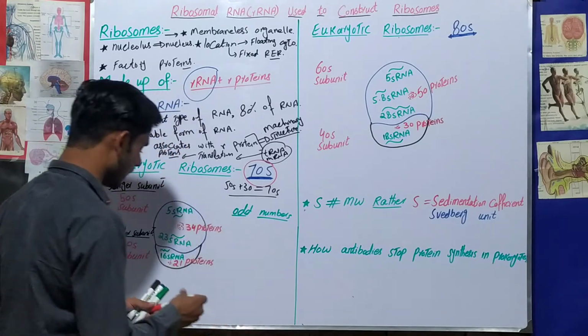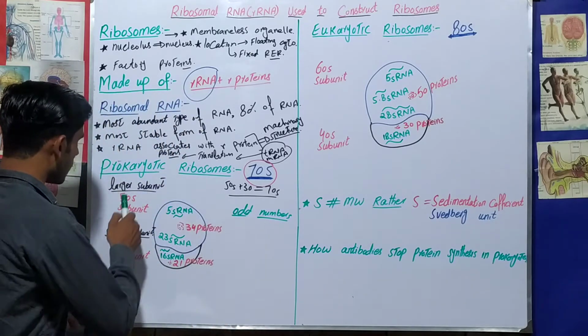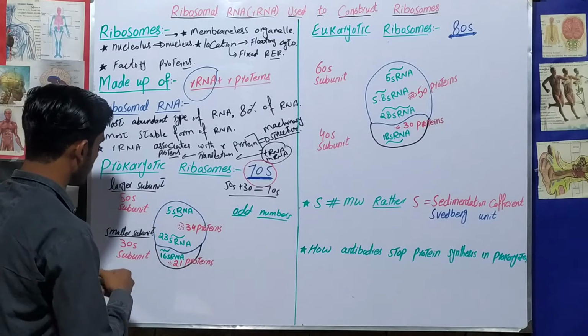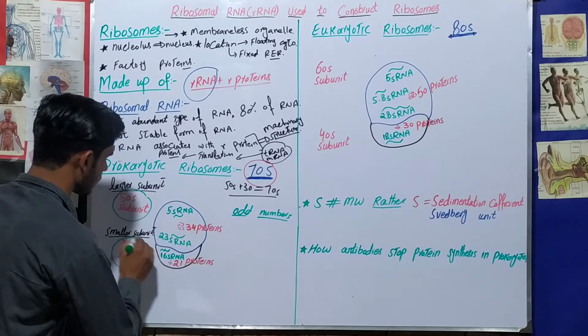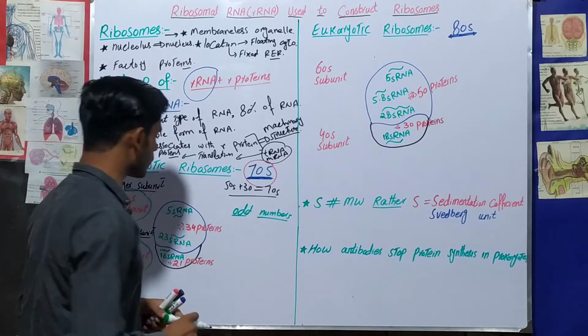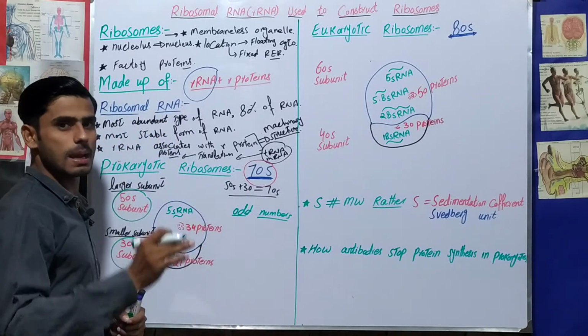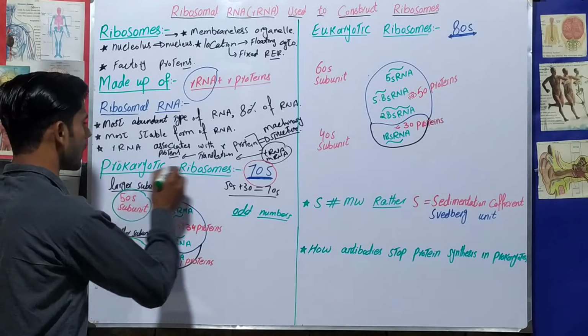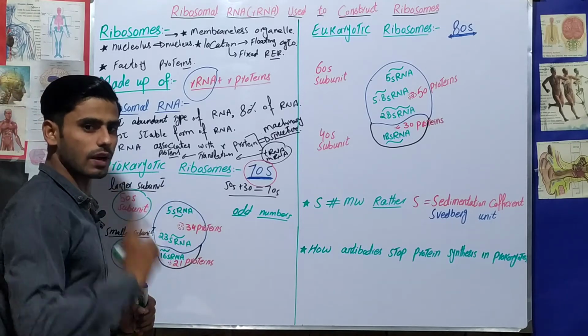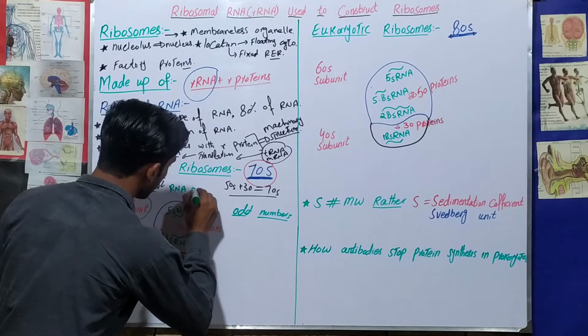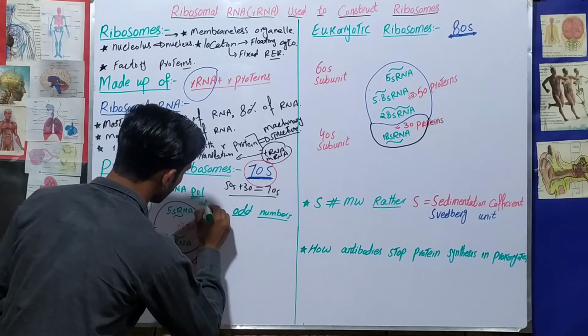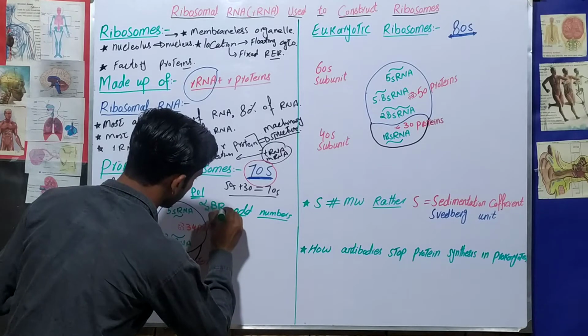And we move into the detail. You know that this is the 50S subunit and this is the 30S subunit. These both are the subunits. These both subunits are made up of the same RNA polymerase. You know that prokaryotic polymerase is one polymerase, that is the RNA polymerase alpha 2 beta prime.